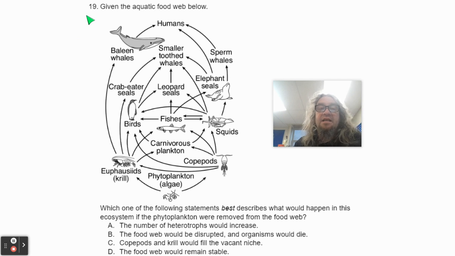Number 19. Given the aquatic food web below, well, look at this food web. Look how many different overlapping food chains there are. Which one of the following statements best describes what would happen in this ecosystem if the phytoplankton, algae, were removed from the food web? A, the number of heterotrophs would increase. B, the food web would be disrupted and organisms would die. C, copepods and krill would fill the vacant niche. Or D, the food web would remain very stable.